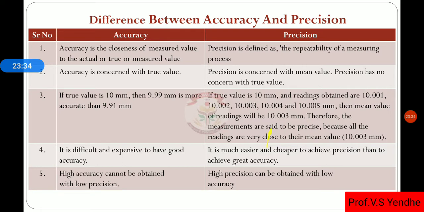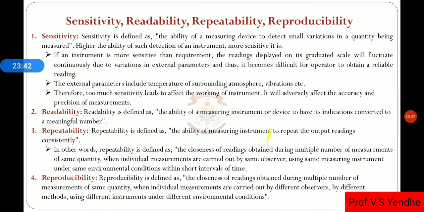Okay. That means precision doesn't depend upon the accuracy, but accuracy depends upon the precision. Then these are some terms: sensitivity, readability, repeatability, reproducibility. The first is sensitivity. It shows how sensitive the instrument is. That means it is the ability of a measuring device to detect a small variation.